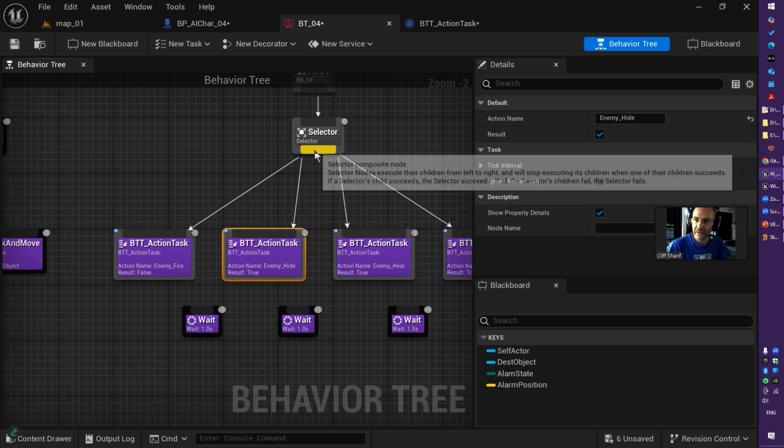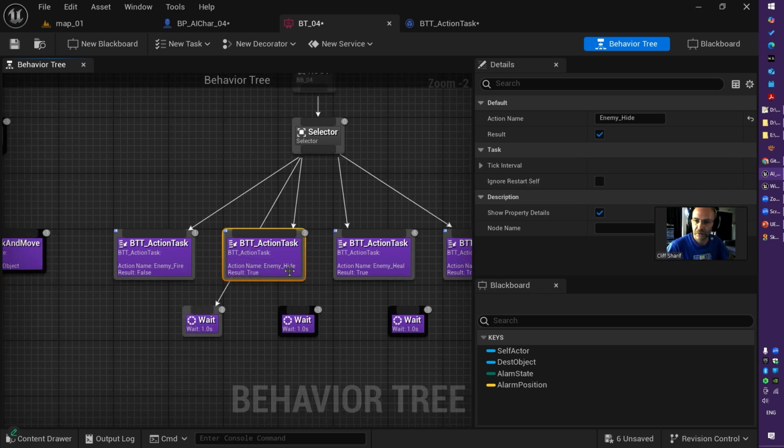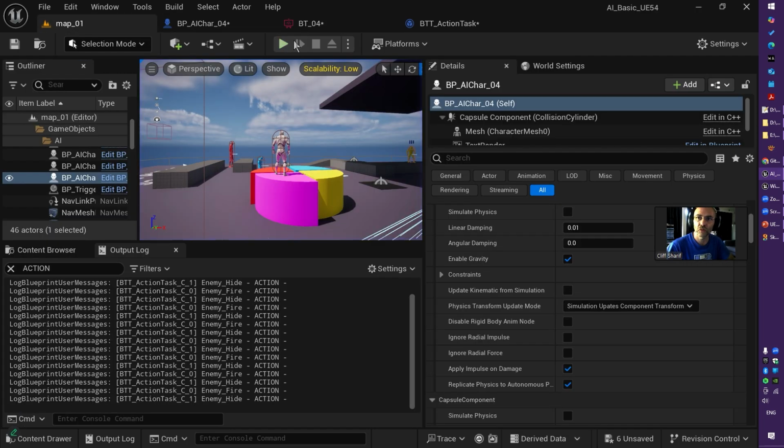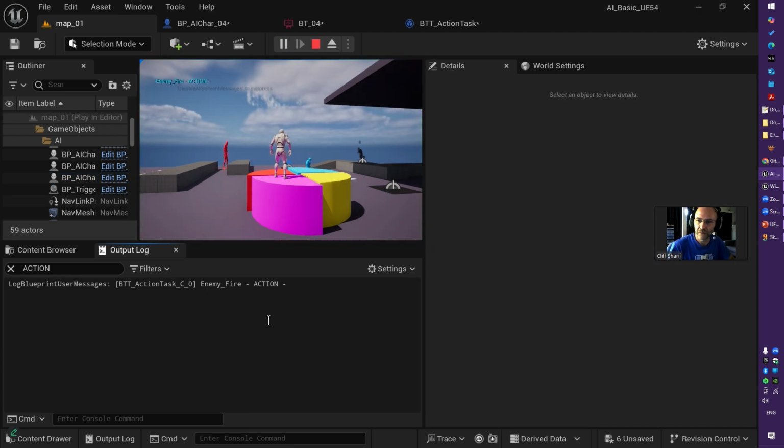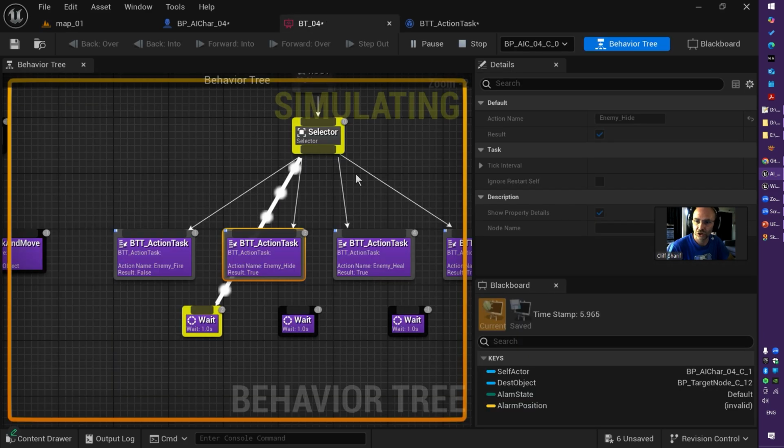All right, let's put a wait between these two. And the result is quite strange. If I clear the log, it runs the fire and doesn't move to anything else. It just switches between fire and this wait.